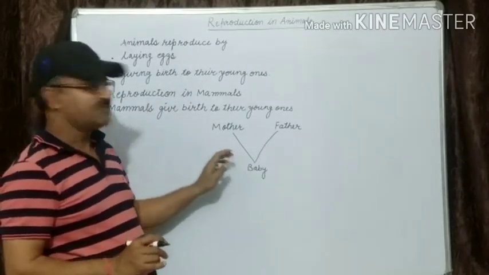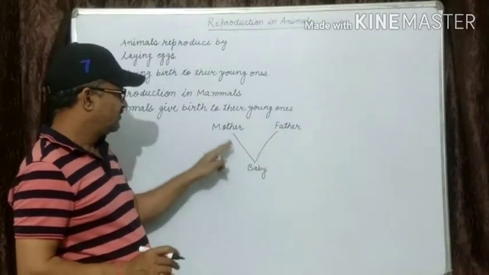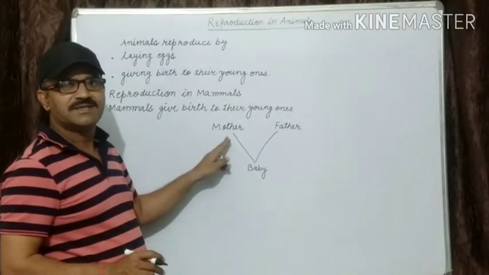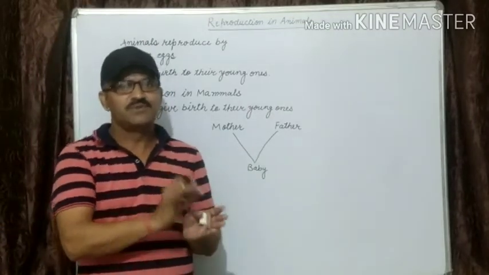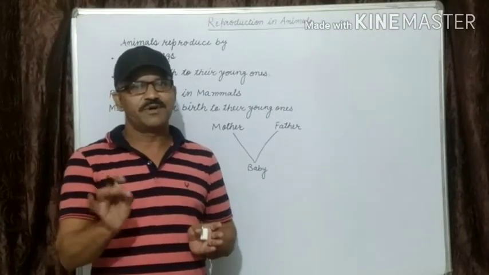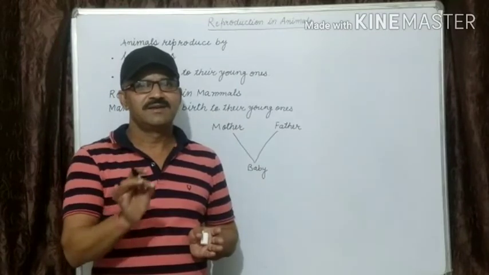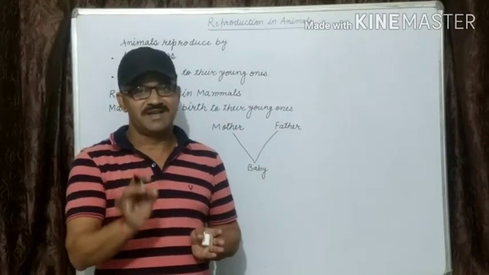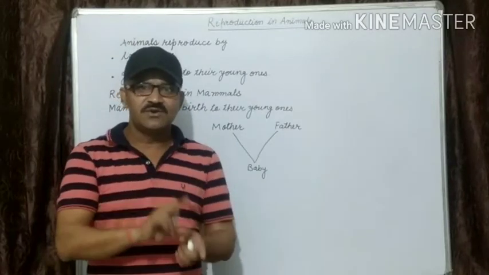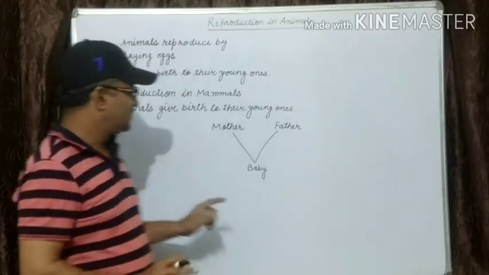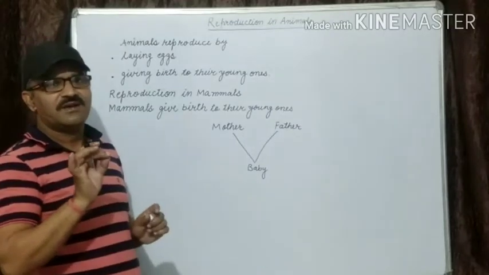The male reproductive cells fuse with the female reproductive cells. When the male reproductive cells fuse with the female reproductive cells, this process is known as fertilization. During fertilization, a zygote is formed.